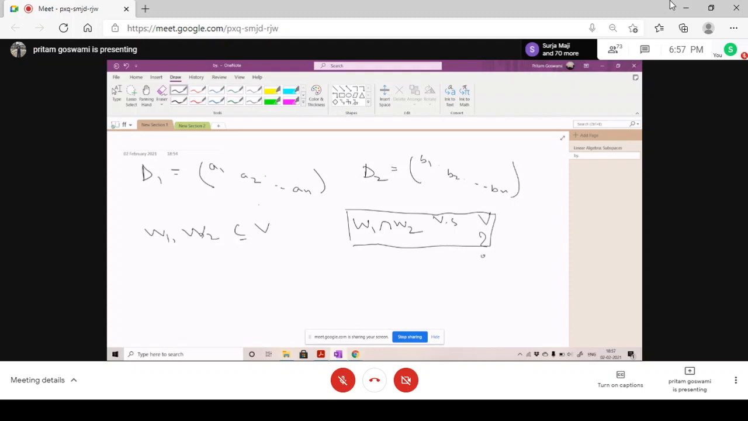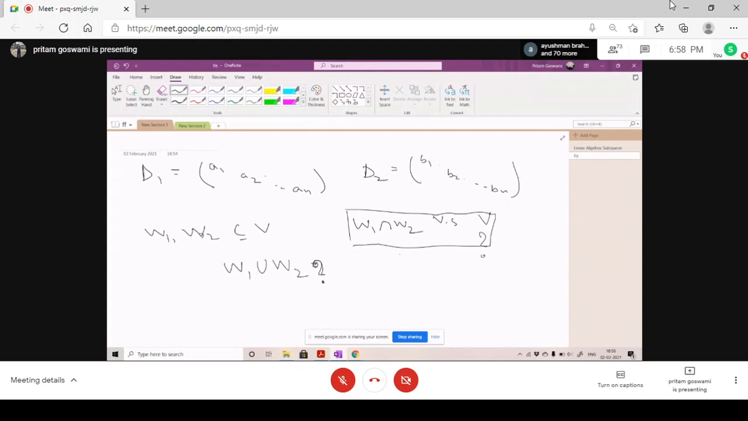Now the question is, what about the union? Sir, it is also like a group. It will not necessarily be followed. In a group, it is not necessarily true, but in a vector space, one of the subspaces must be contained in the other, then the union will be a subspace.